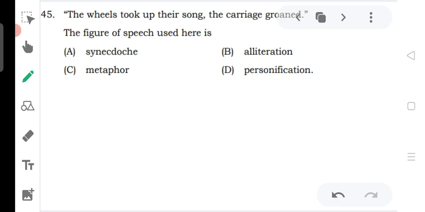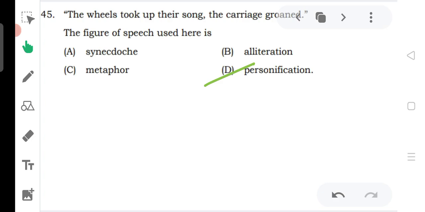Next, moving on to this question, please try it yourself. Yes, hope you got it right. The answer to this particular question is personification, because the wheels took up their song. Here singing is the quality of human, but it is given to the wheels. And one more sentence, the carriage groaned. Groaning is the quality of human, but it is given to the carriage. So human qualities are described here, so it is personification.